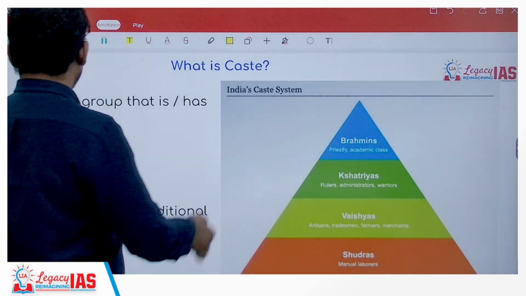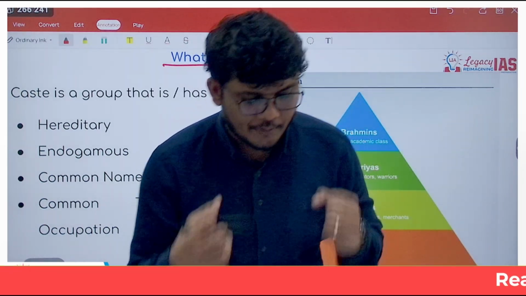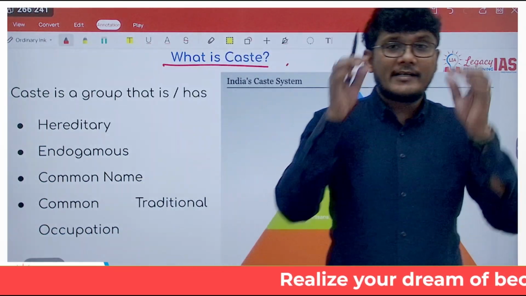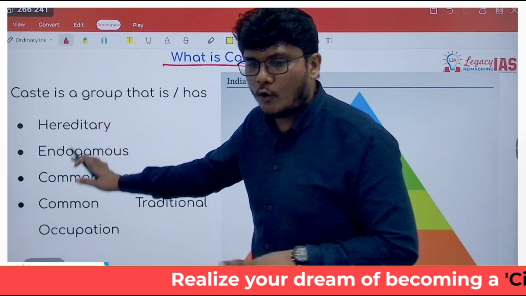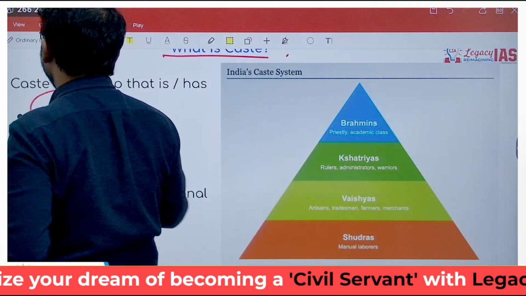So first things first, what is caste? Basically, caste is a group, a group of people. What kind of group? It is a group which has the following characteristics. It is hereditary in nature.